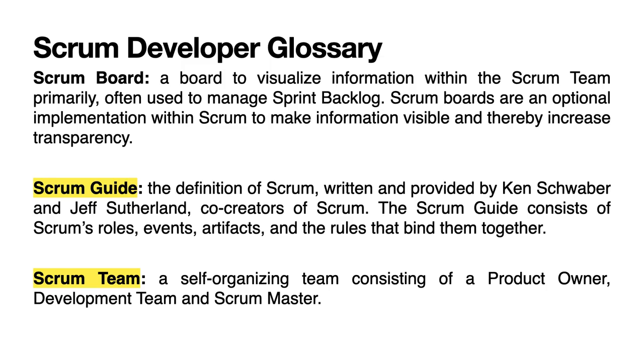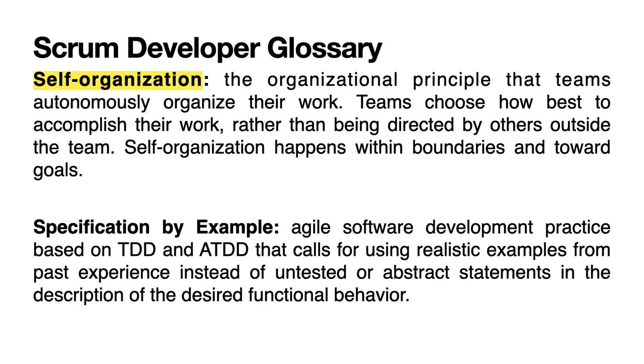Scrum Guide, the definition of Scrum, written and provided by Ken Schwaber and Jeff Sutherland, co-creators of Scrum. The Scrum Guide consists of Scrum's roles, events, artifacts, and the rules that bind them together. Scrum Team, a self-organizing team consisting of a product owner, development team, and Scrum Master.